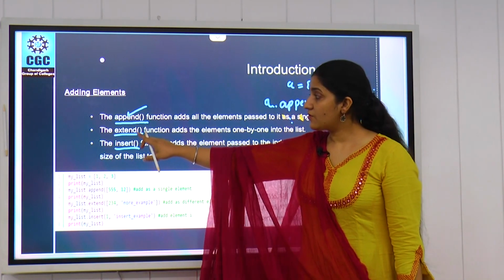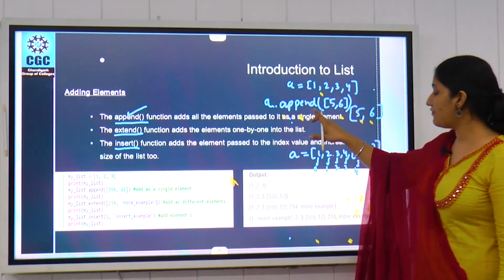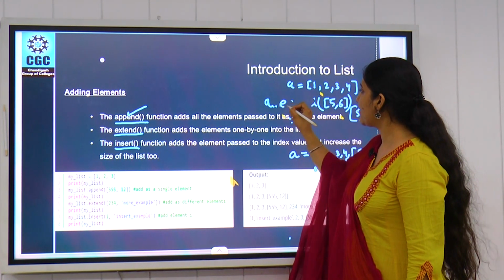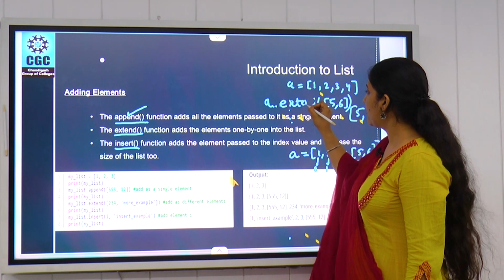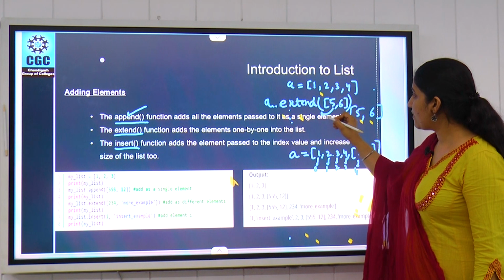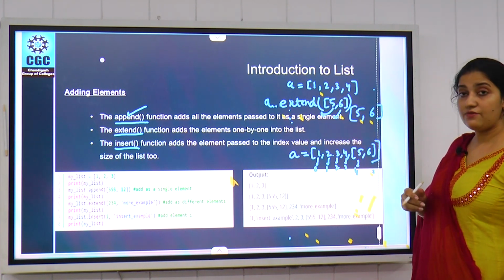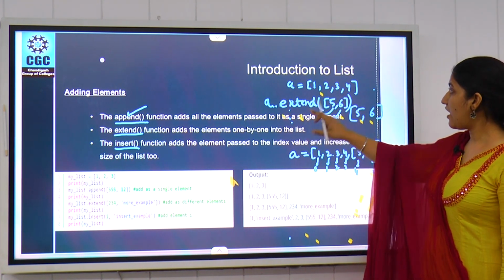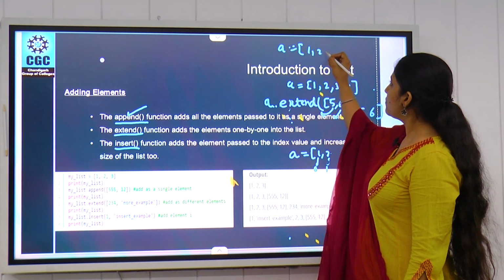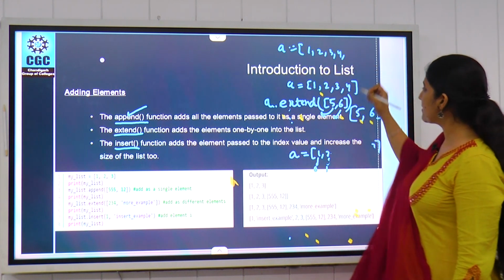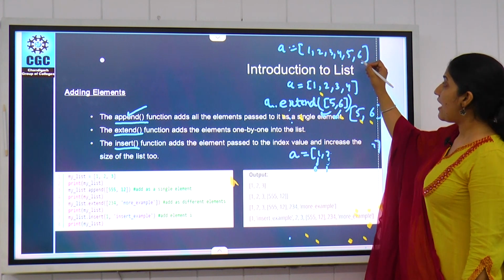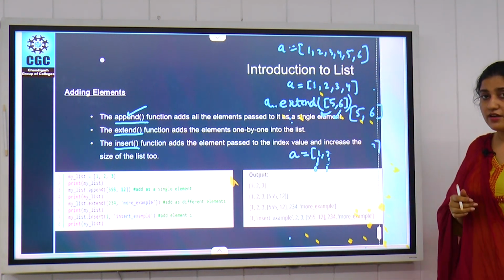But if we use the extend function here instead of append, if we write A dot extend, extend will add data items one by one. So when we use this extend function, our output is like this: A is equal to 1, 2, 3, 4 are already in the list, and we have added 5 and 6, and they are part of your list.